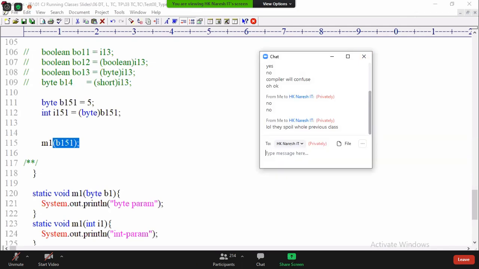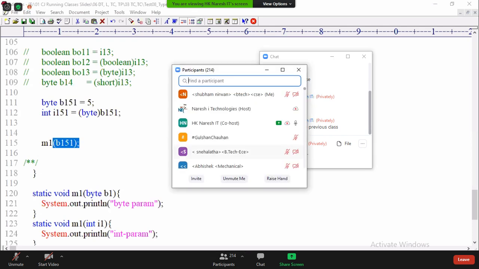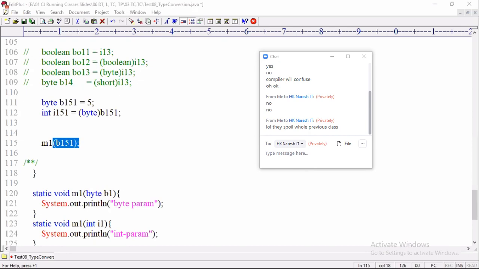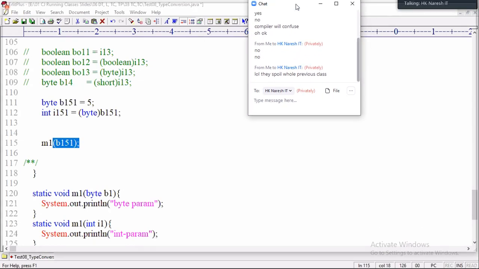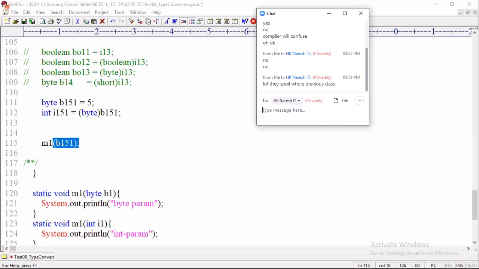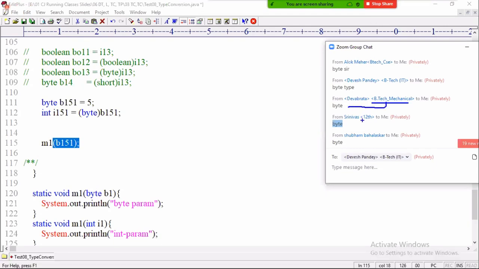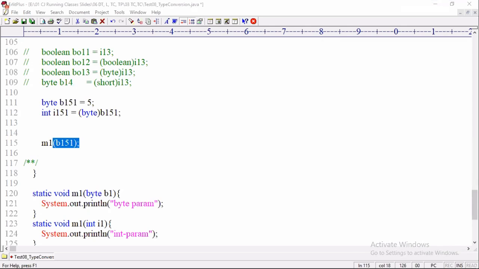But the other mechanical student is answering correctly, and a 12th class student is giving the correct answer, byte. Whatever you feel, you never take the time to answer. Type mistake.